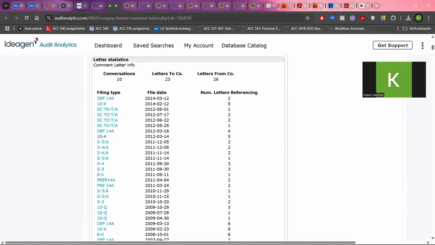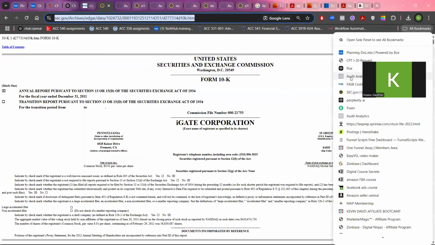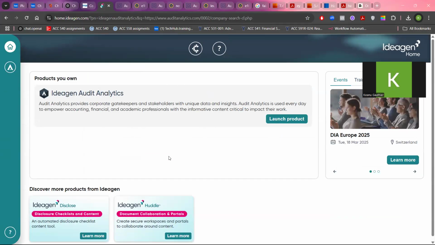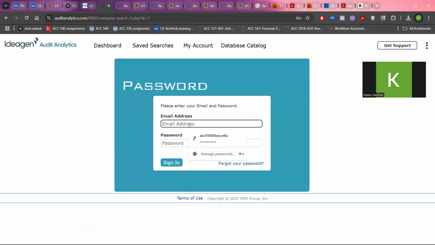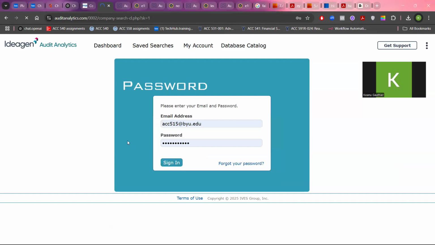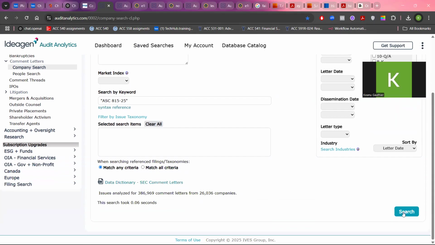So here I have, wait, let me do it again. Okay, yeah. So this is going to be the page that you end up in. Just launch product here, login or create your own email and password. Then here you're going to put the codification in quotes, 10K, search.